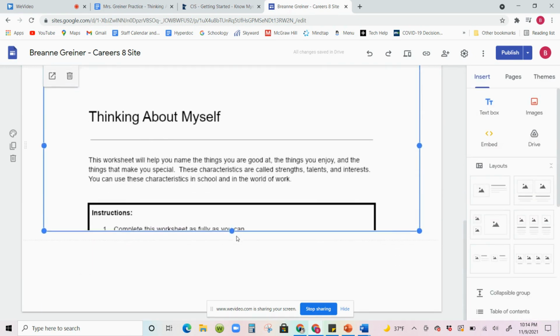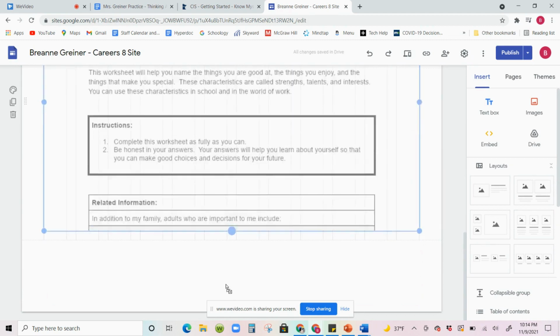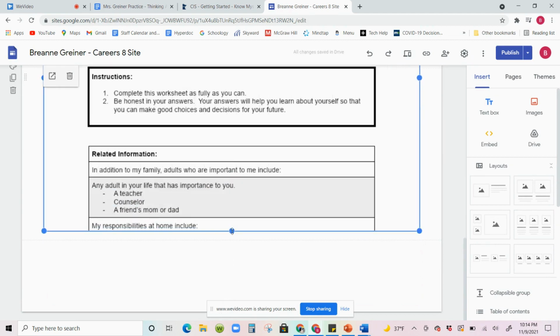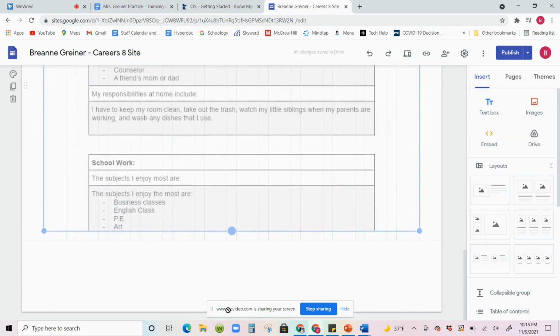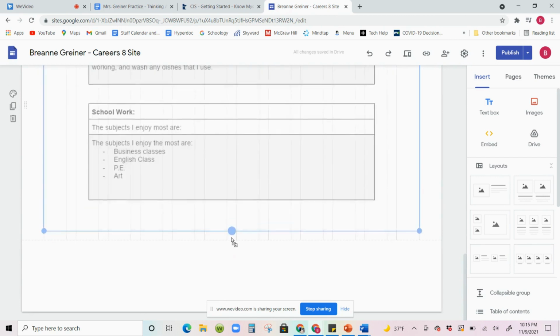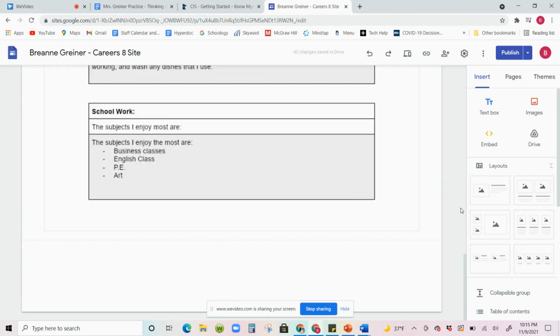And just like before, in the previous lesson, I want you to drag out this resizing box so that your worksheet is at least one page long. So once I get my schoolwork, I know that this is the end of my first page, and so that's going to be big enough.